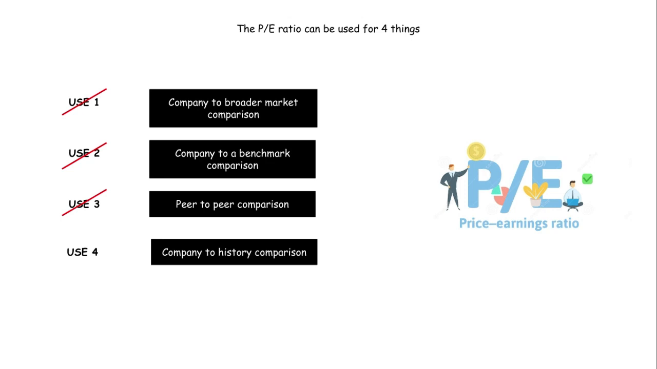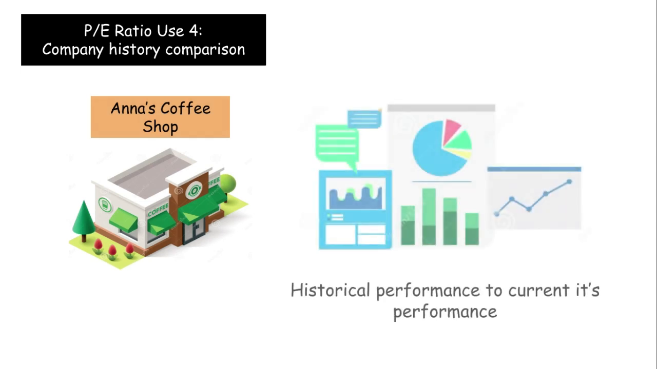Last, let's look at the fourth and final use case of the price to earnings ratio, where we use the price to earnings ratio to compare a company we are researching to its own historical performance. So the fourth use case of the price to earnings ratio is when you use the ratio to assess a company that you are researching and compare its historical performance to its current performance.